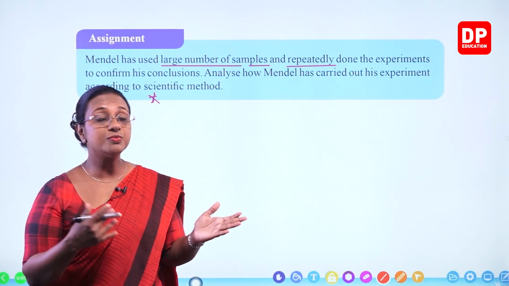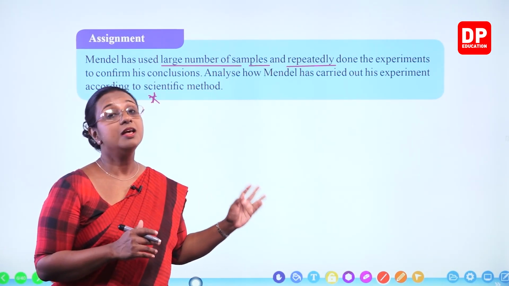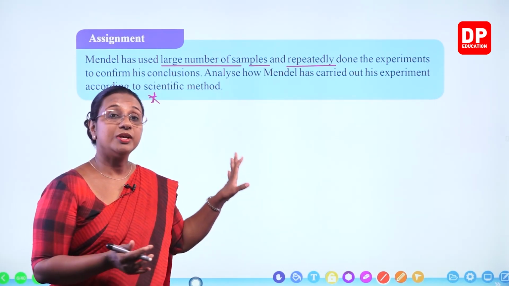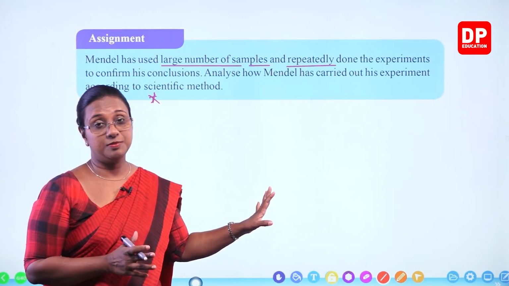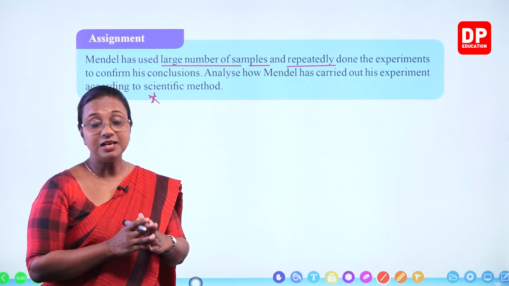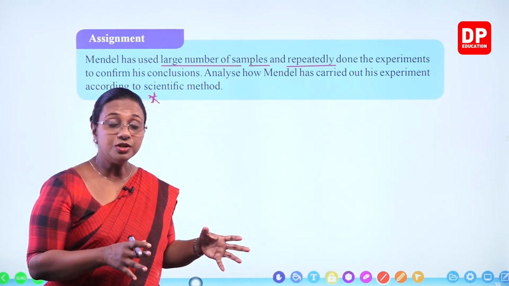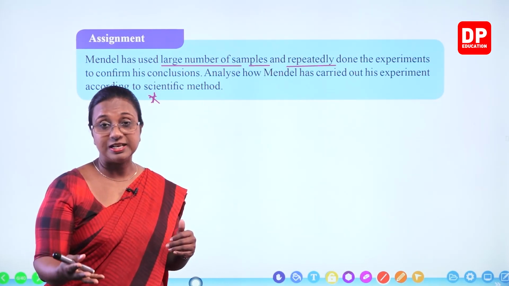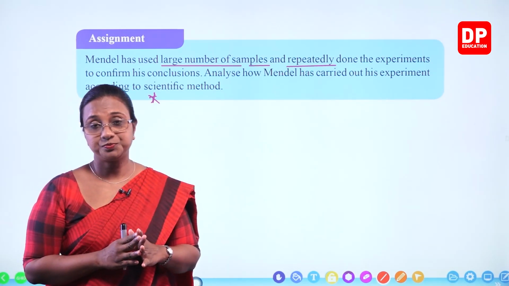All those were developed later. Long after Mendel explained inheritance, they were able to observe the DNA molecules. So he did not have any knowledge about genetics, but because he carried out the experiment according to the correct scientific method, he was able to observe properly, record the observations, and give a very good explanation. That is why we still call him the father of genetics.